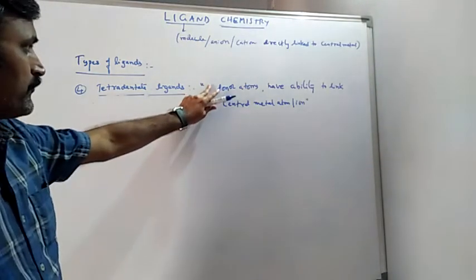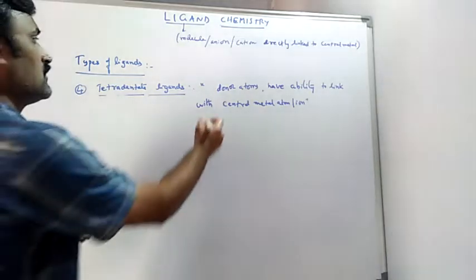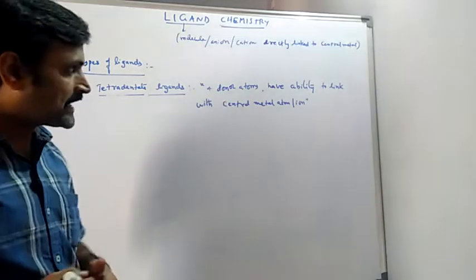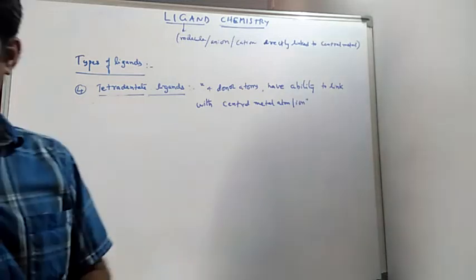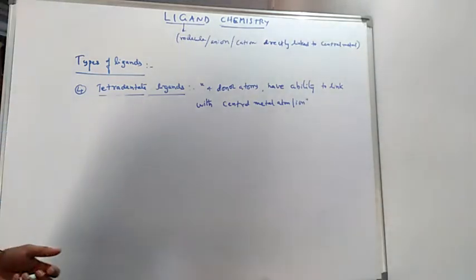Here we can keep 4. So 4 donor atoms must be there, and in the case these possess 4 donor atoms, you all know.